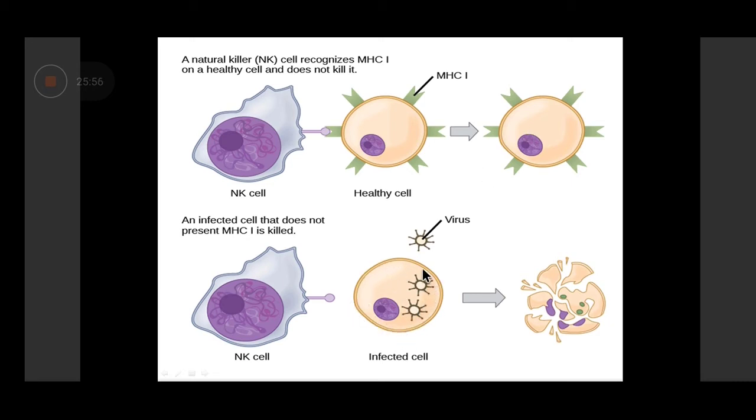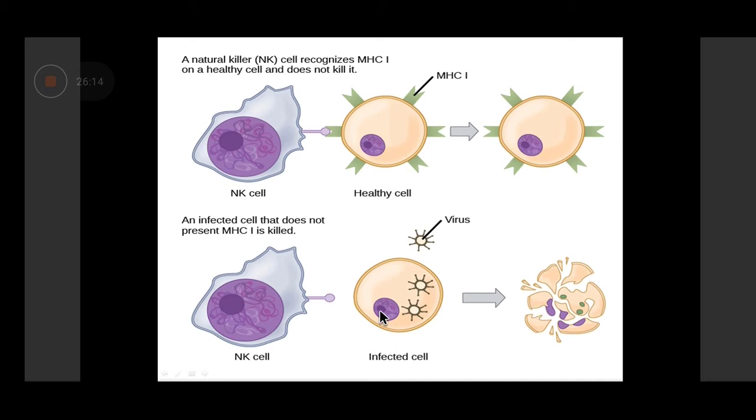If a cell, for some reason, has become an abnormal cell, and a very important reason for abnormality is if it is infected with a virus, for some reason the expression of MHC1 decreases. The NK cell senses that cell and realizes that it does not have MHC1 expressed on it, and that's the decision that it takes now to kill it.